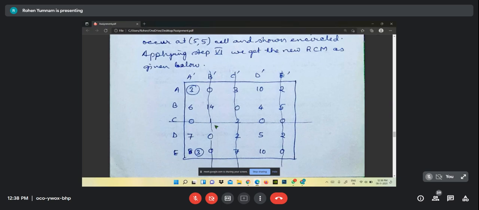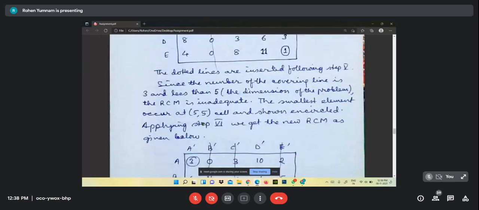And now in this again, see, you have to apply, see, the dotted lines are inserted following step 5. Since number of covering line is 3 and less than 5, dimension of the smallest elements 5 occurs cell in circle.